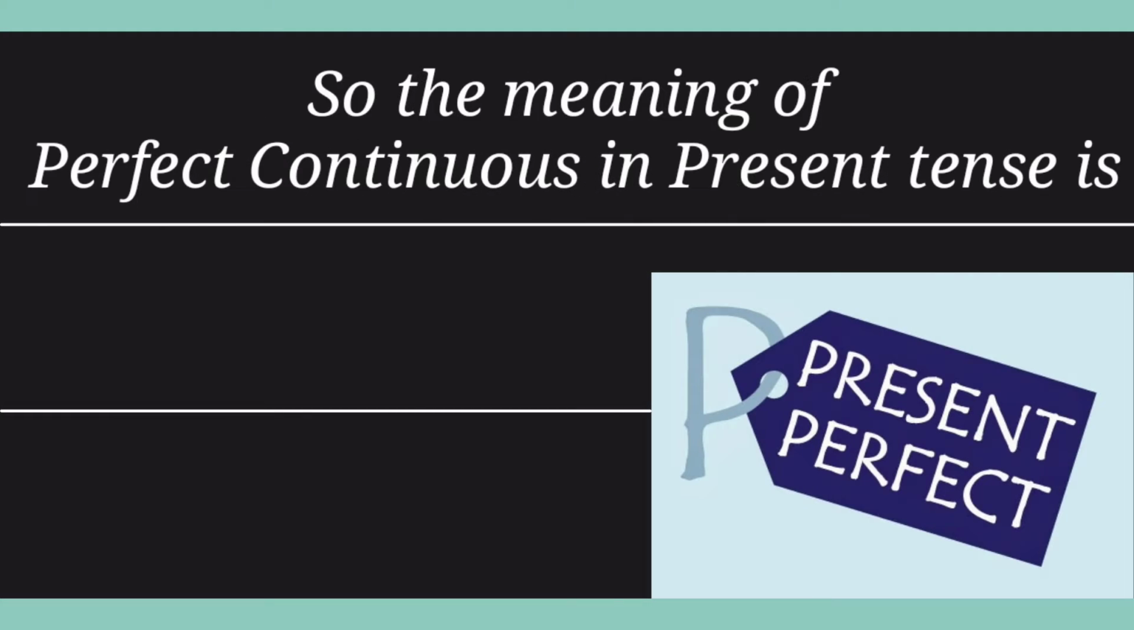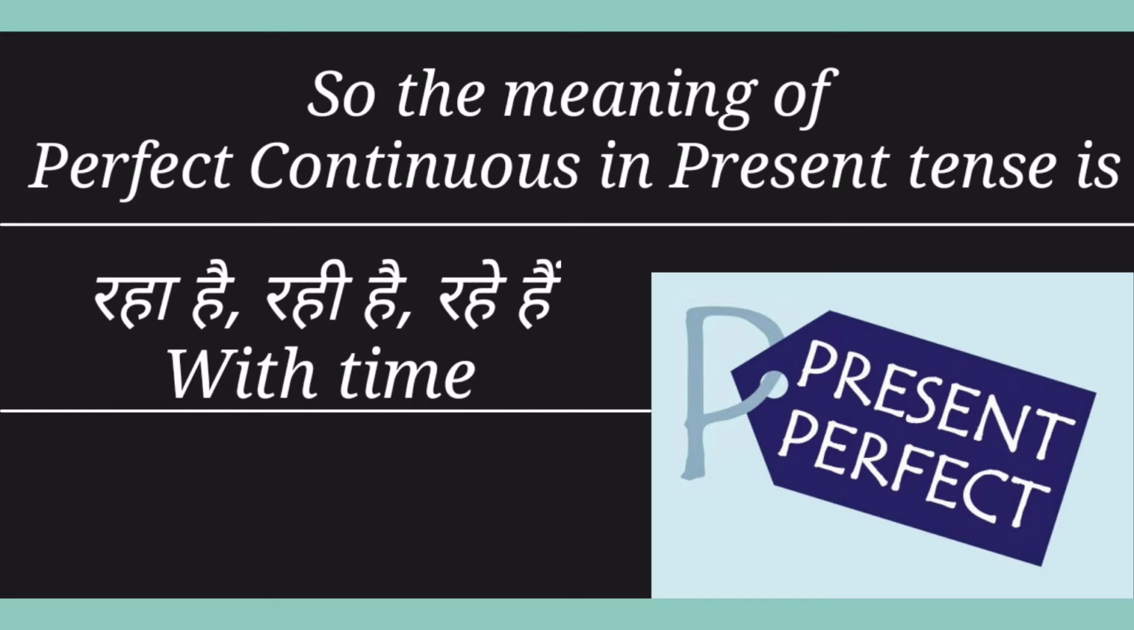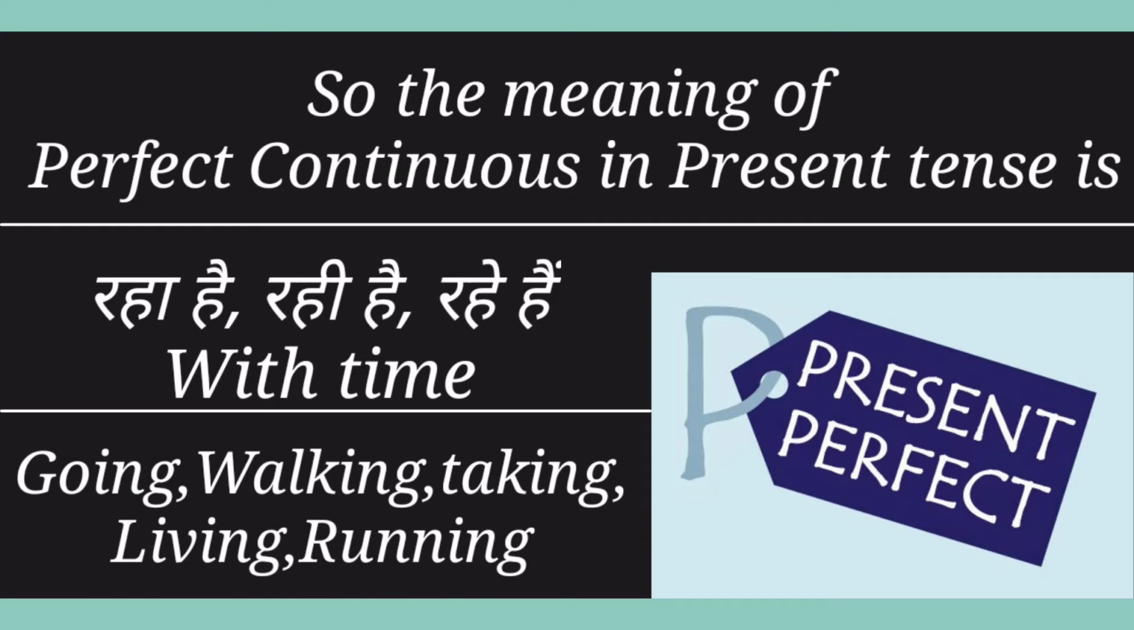So the meaning of perfect continuous tense in present is रहा है, रही है, रहे हैं with time. In this tense you will use time also in the sense of since and for. The examples are like going, walking, taking, living and running. So friends, these are the examples.